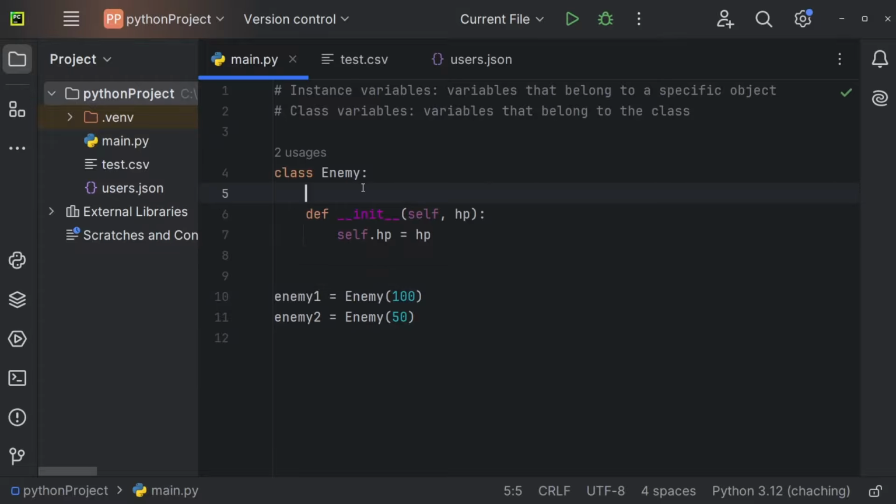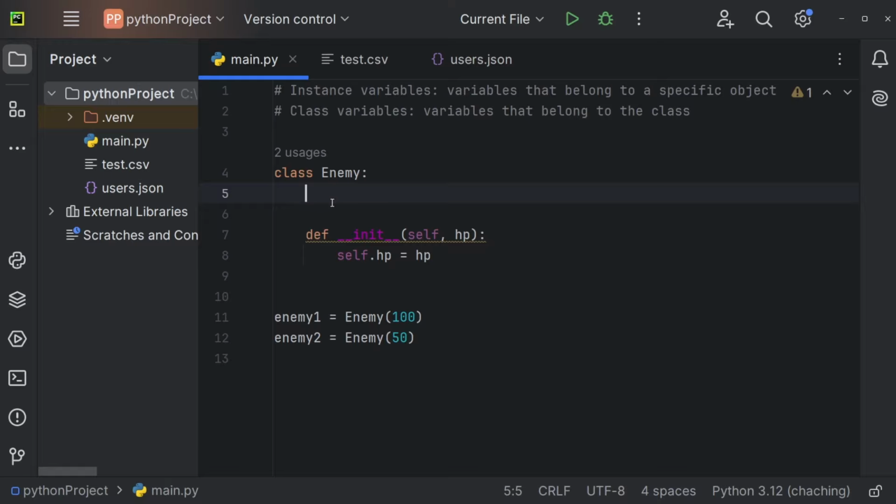Now I could also create a class variable though, and you'll add a class variable right here, so directly within the class. You do not pass it within the constructor. And that could be a species, for example. So all enemies might have the species enemy, because they're all probably our enemies.